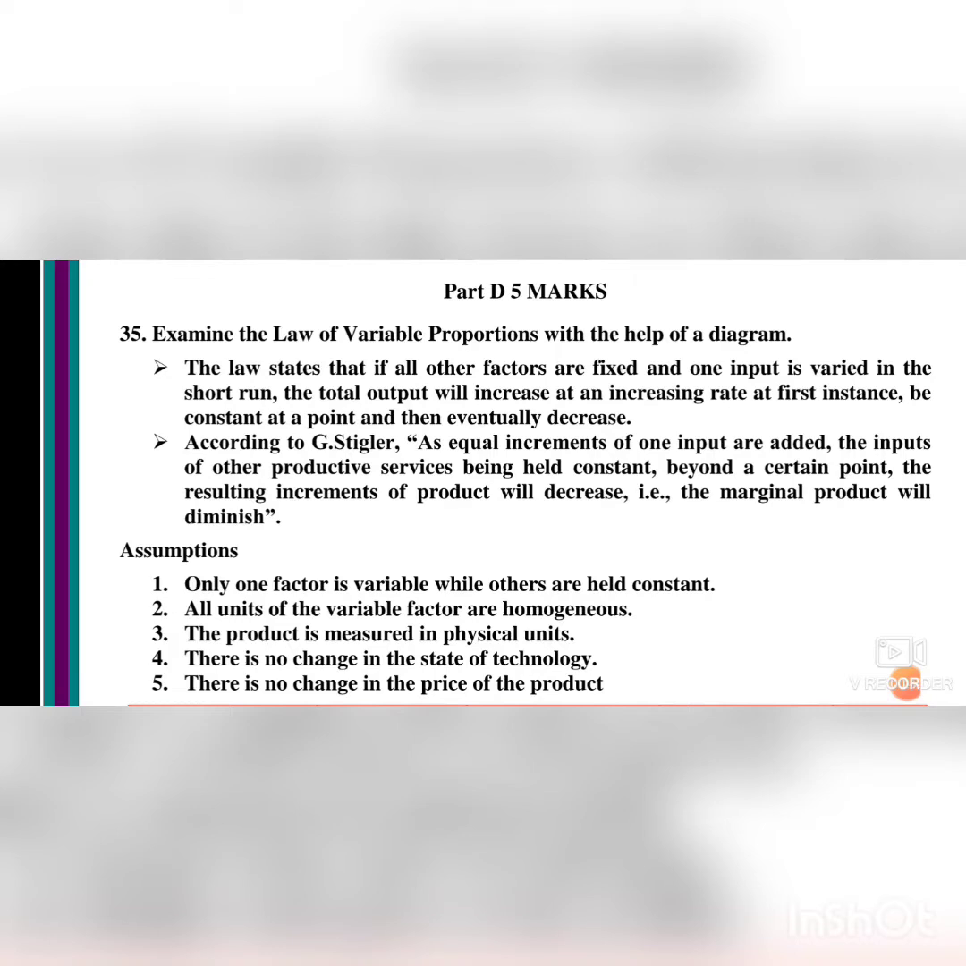The law states that if all the other factors are fixed and one input is varied in the short run, the total output will increase at an increasing rate at first, be constant at a point, and then eventually decrease. According to G. Stigler, an economist, as equal increments of one input are added, the inputs of other productive services being held constant. For an organization, the land is added, the capital is added, the labor is added. Means what is happening? The organization is staying constant. Beyond a certain point, the resulting increments of product will decrease.